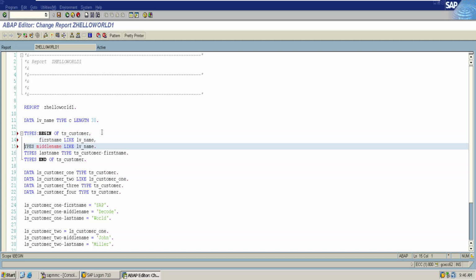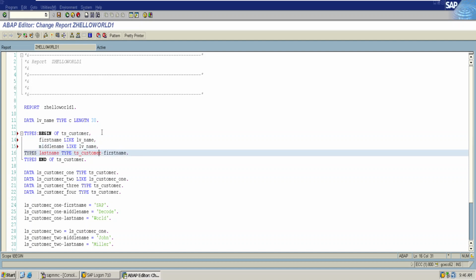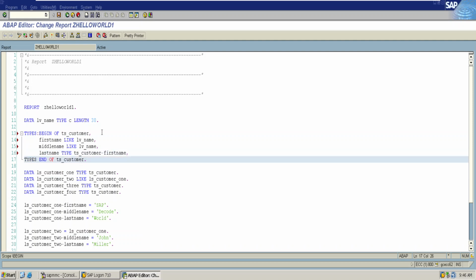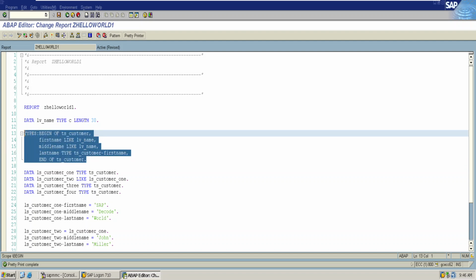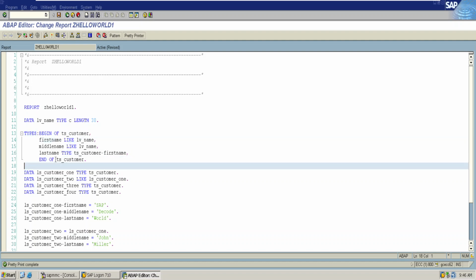This is the same way that we have used in creation of structure by using a like statement. Make sure that this particular line is formed, which defines that this is the structure where it is going to start with begin of and end with end of the customer name.